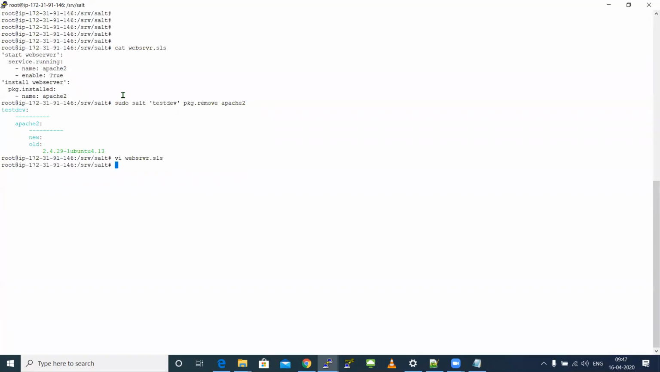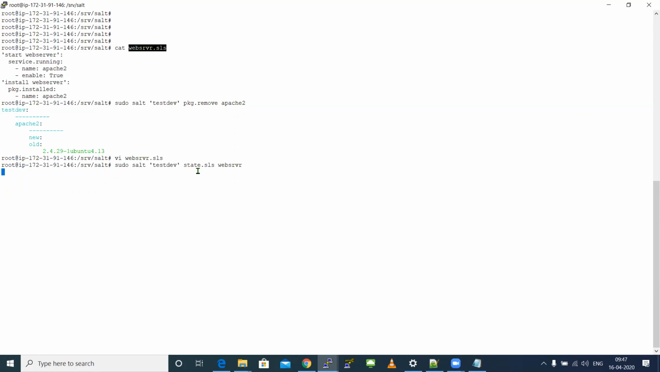So if you are able to see, I removed the package. Earlier when I tried to run this SLS file, I got one succeeded and one error, which means the service.running was not able to start. Now if I try to run this, I will get both succeeded.